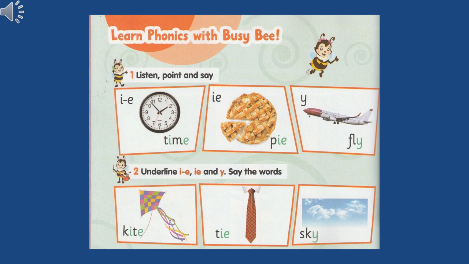Let's do exercise number 2. Underline IE and Y. Say the words. Kite. Tie. Sky. Excellent. So now don't forget to underline the letters we have to underline.